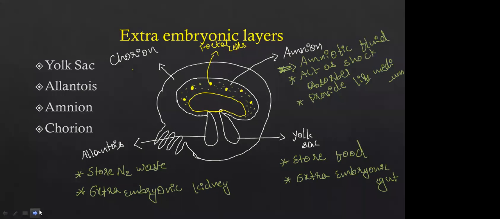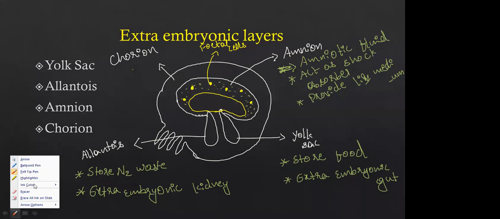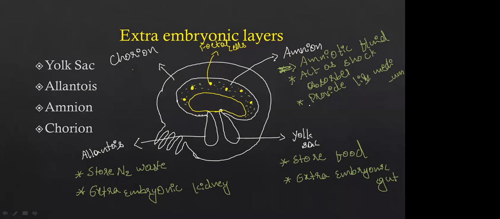And yes, as you said, the amniotic fluid is also helpful for the rotating of the baby in the uterus. Okay, this is about the amnion, and the last layer is the chorion. So what is the chorion layer?